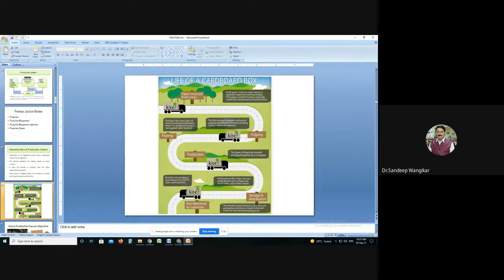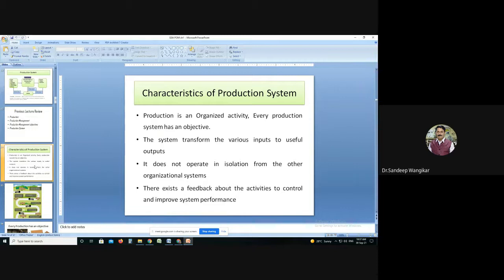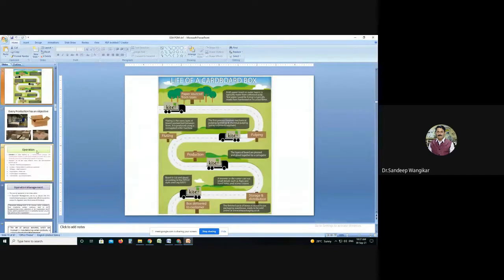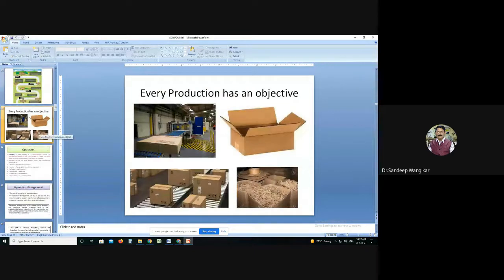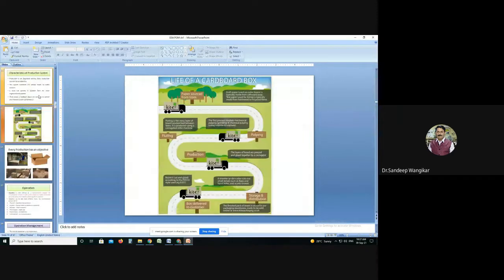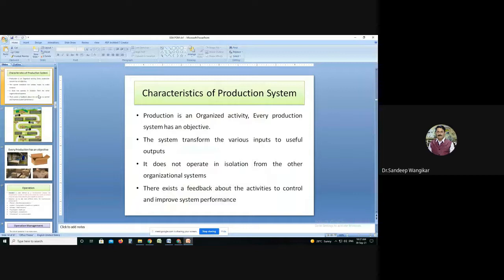Then we took this example and discussed the characteristics of the system, and how at every stage some useful output or value is added. Then it does not operate in isolation. Again, with this same example we discussed how it does not operate in isolation and how it is connected with the further operation. And there exists a feedback about the activity to control and improve the system performance.